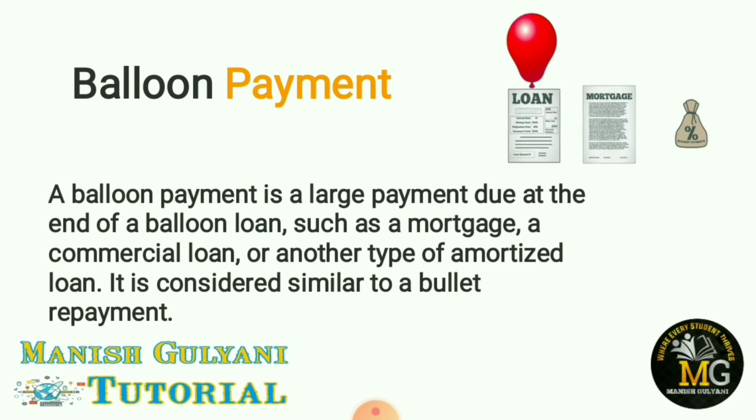Let me explain with the help of an example. Suppose a person ABC takes a loan of 10,000 rupees for 10 years with 10% interest. It means he has to pay his loan in installments, the installment period is 10 years, and the interest is 10%. So every year he has to pay 1000 rupees plus 100 rupees interest, which means every year he has to pay 1100 rupees.